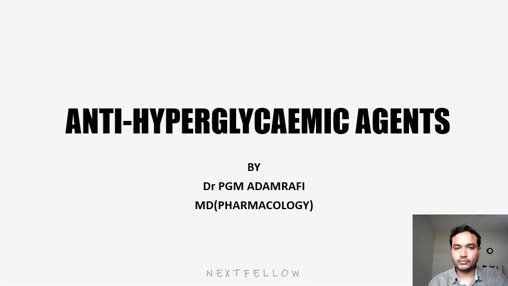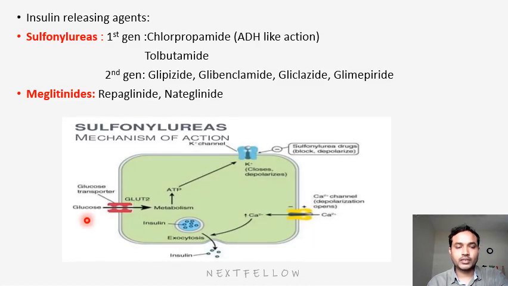Okay. First in this group we have insulin releasing agents. In insulin releasing agents we have drugs like sulfonylureas and meglitinides. In sulfonylureas, the first generation group will be chlorpropamide and tolbutamide. The second generation group, the most commonly used drugs, are glipizide, glibenclamide, gliclazide, and glimepiride. In the meglitinide group we have repaglinide and nateglinide. Both groups have the same mechanism of action that we will see in this slide.